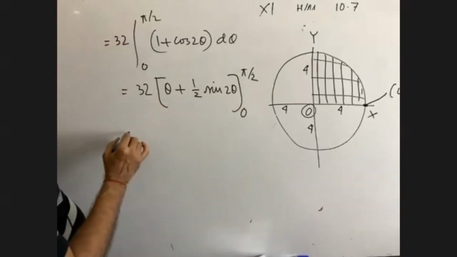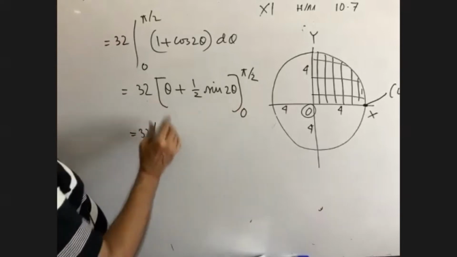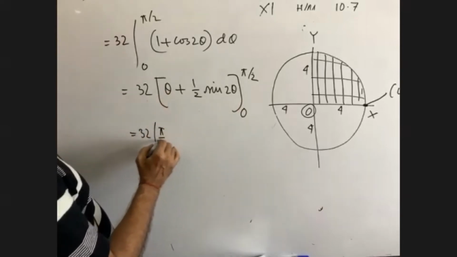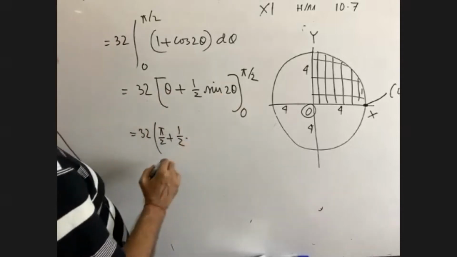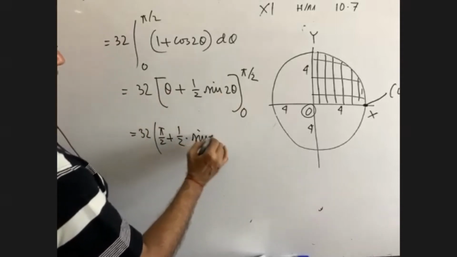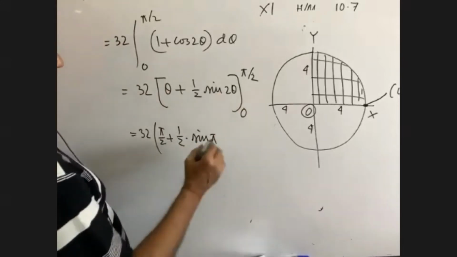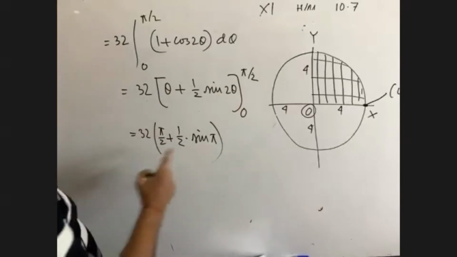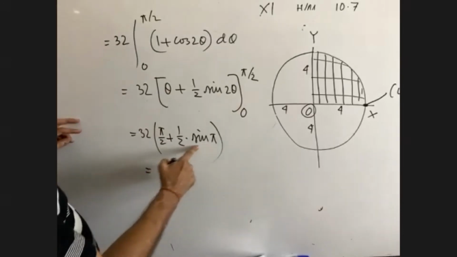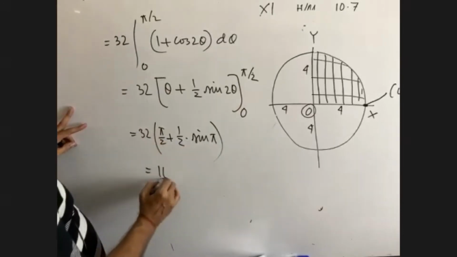Now you put the value: 32, it is pi by 2 plus half sine pi. Sine pi means 0. So this part is 0, and we get 16 pi.